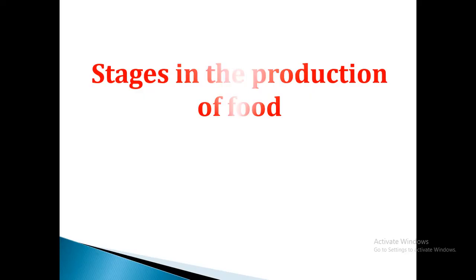Now here you can see some pictures. Children, observe the pictures given on the screen. These are the stages in the production of food. In your reader they are not in the correct order, so please listen to the video and arrange them properly according to the order in your reader.